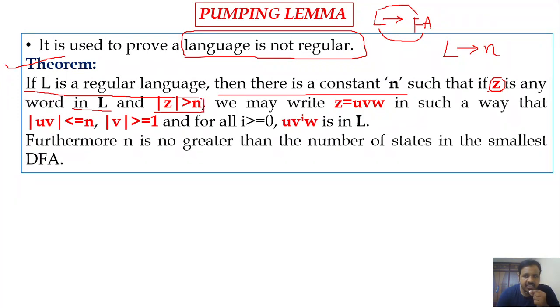The length of the string we have taken from the language is greater than n, so it must be greater than the constant n.